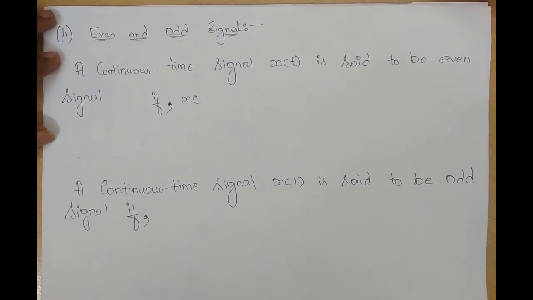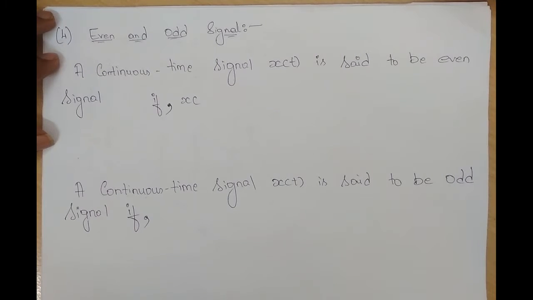And also we classified the signal. We had five classifications. The first classification was continuous time and discrete time signal. Second classification, deterministic and random signal. Third classification, periodic and non-periodic. Fourth one is even and odd signal, and the last one is energy and power signal.